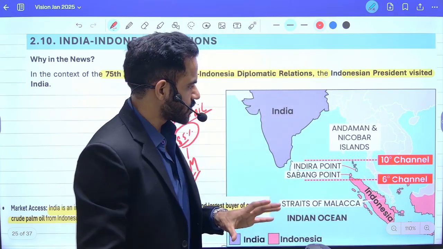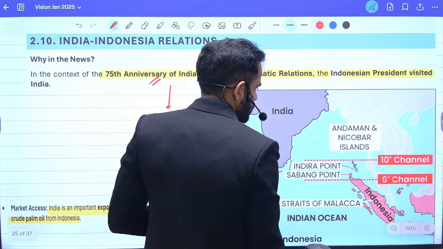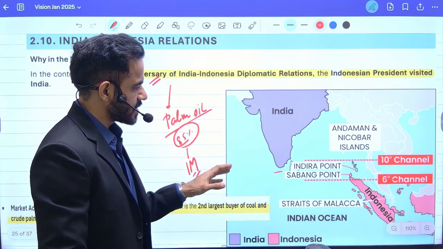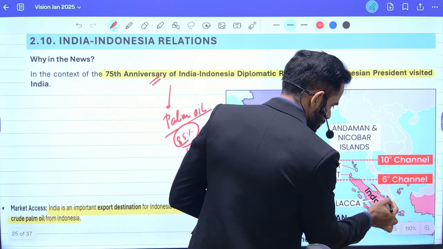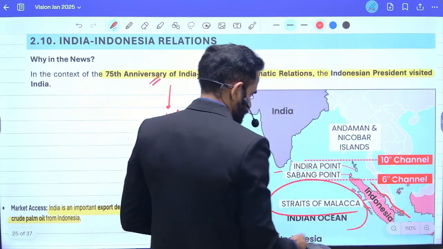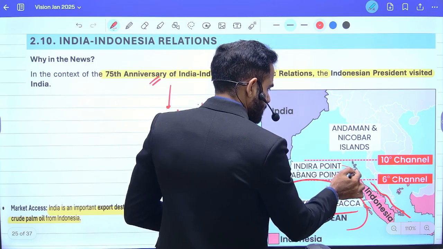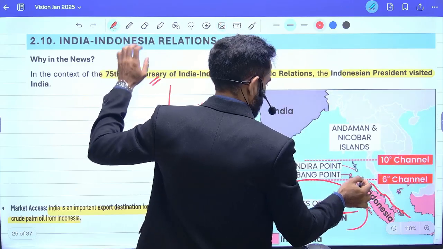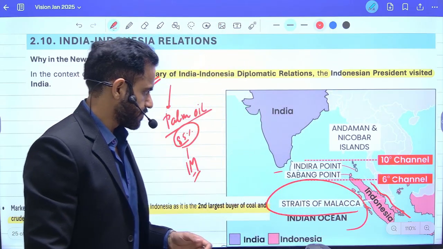Now let's have a look at the geographical location. So this is India, this is Indonesia. Basically there is a geographical proximity and it has its own strategic significance. Apart from that, this point, this strait, is also important. This is the Strait of Malacca. This is Indira Point of India, and this one is Sabang Point of Indonesia.